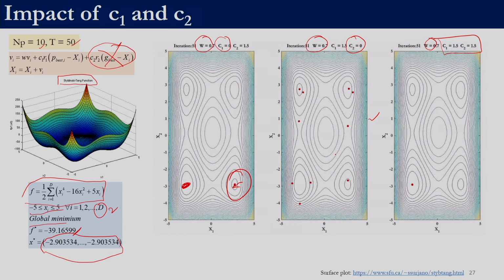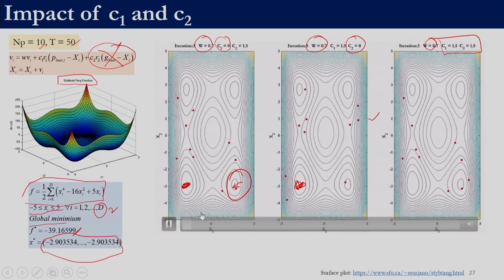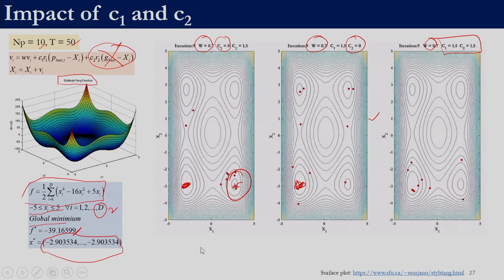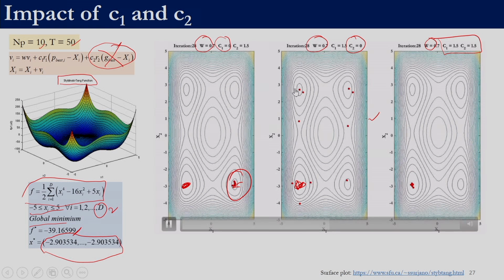In that case, at the end of 50 iterations, none of the particles are over here, and all of the particles were individually moving. Let us see that once again. The particles are never converging, they are just following their own p best. Right now the particles are not even moving probably.